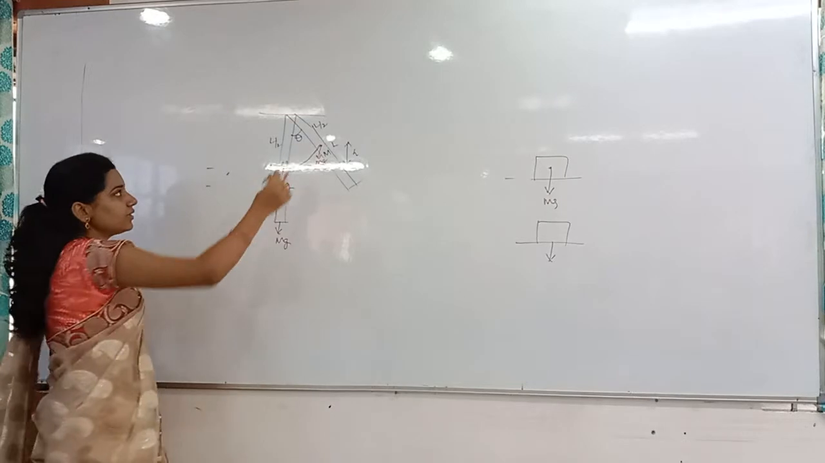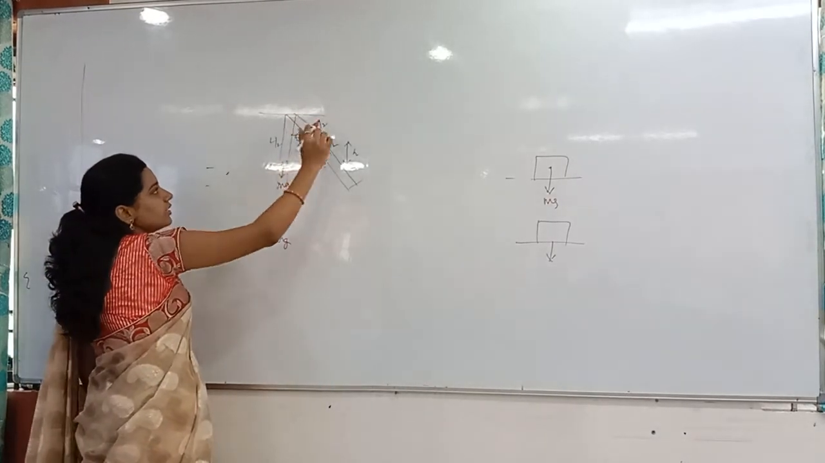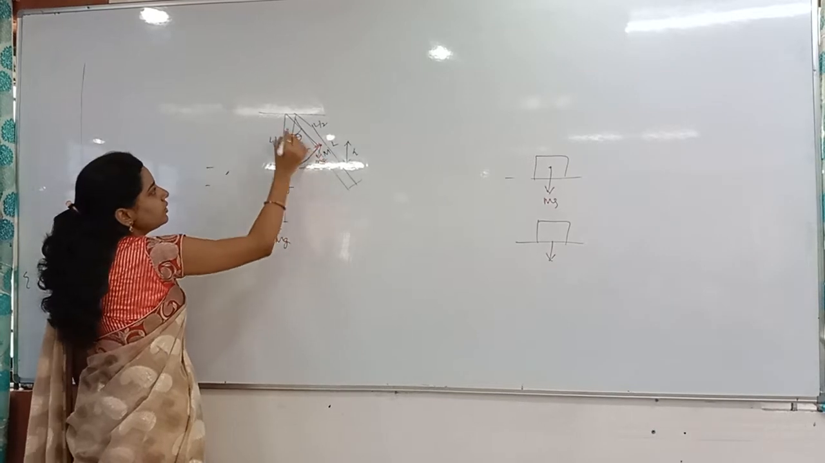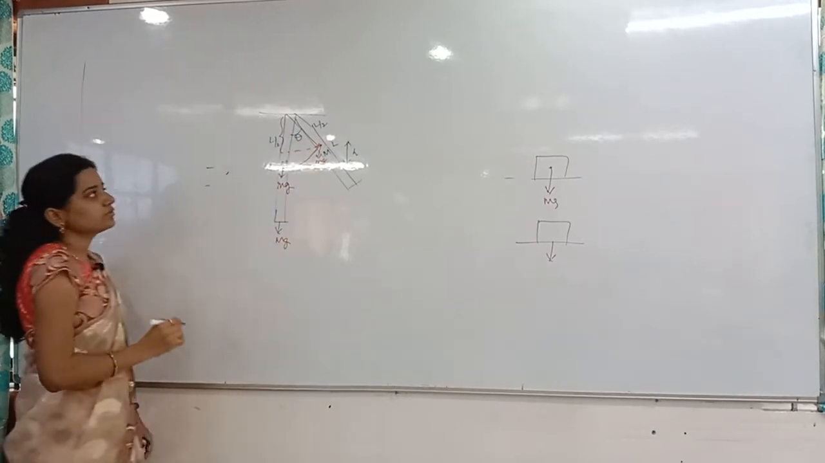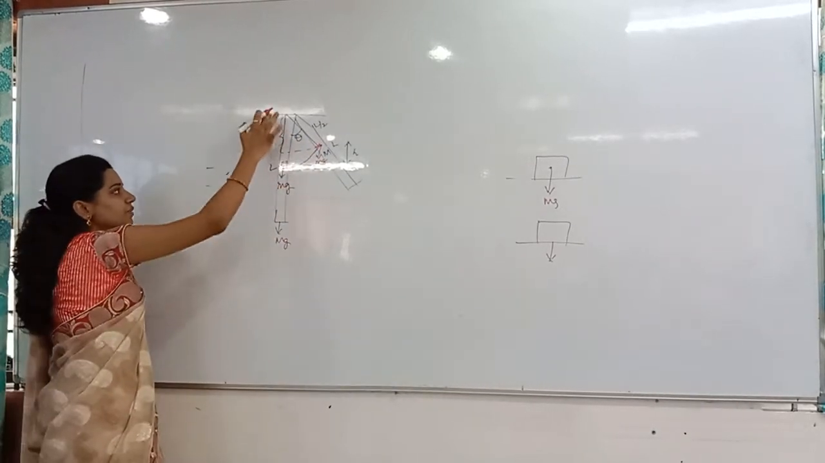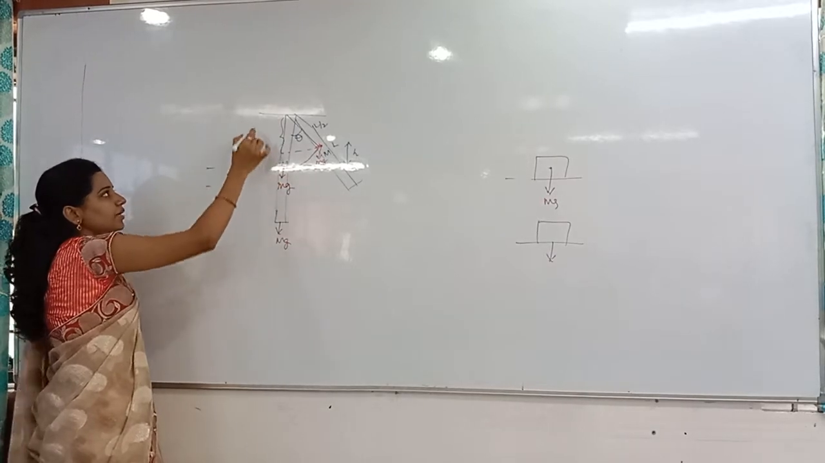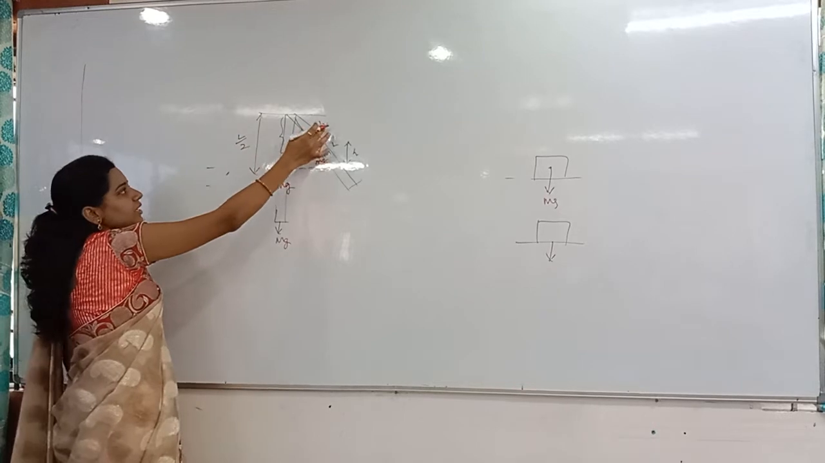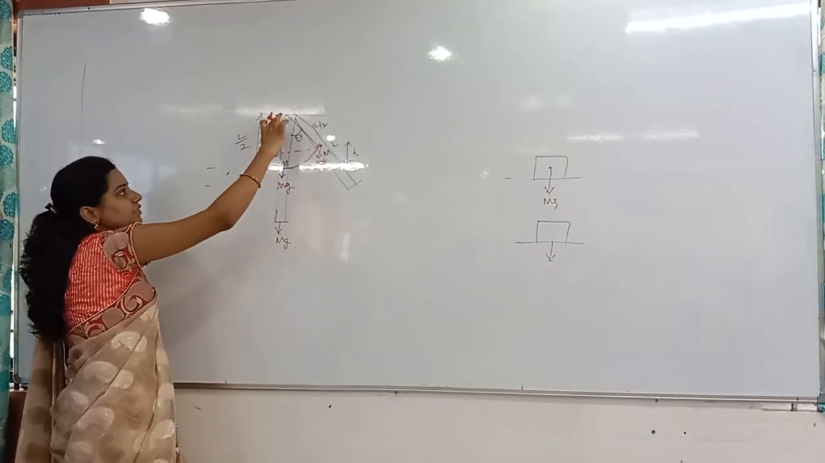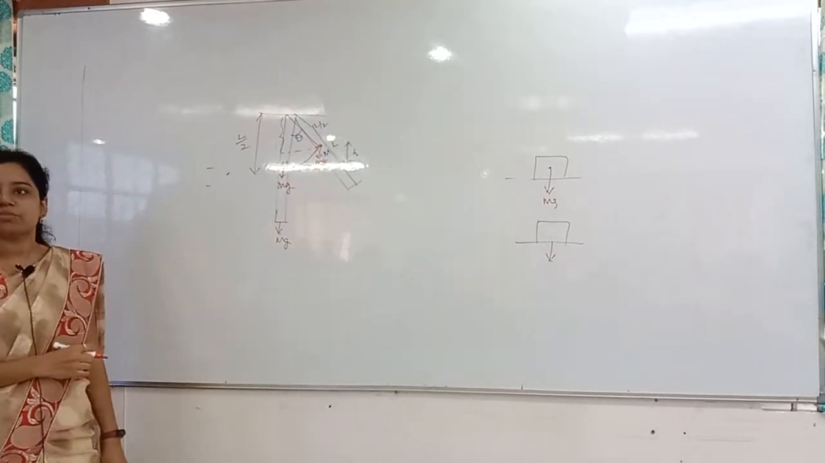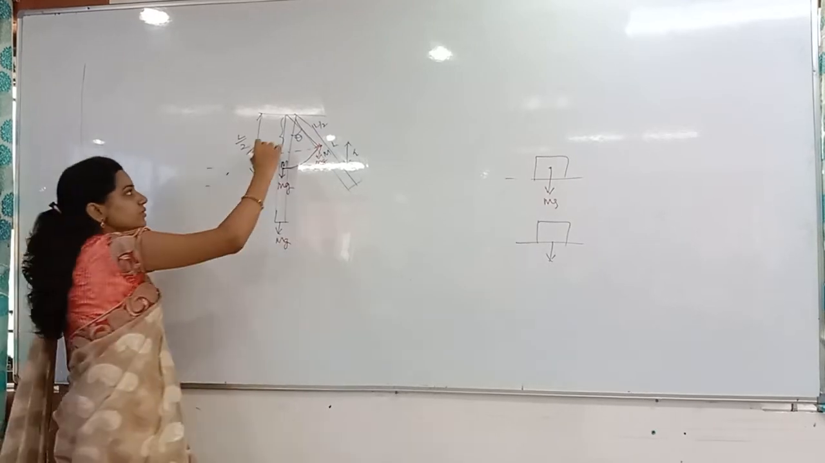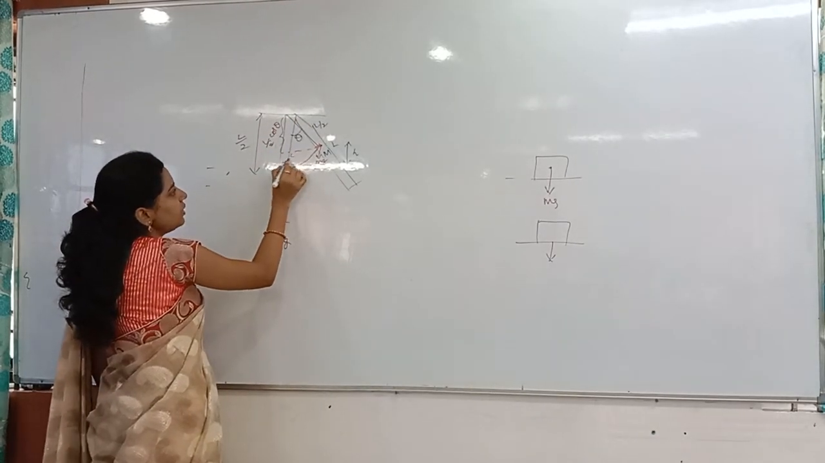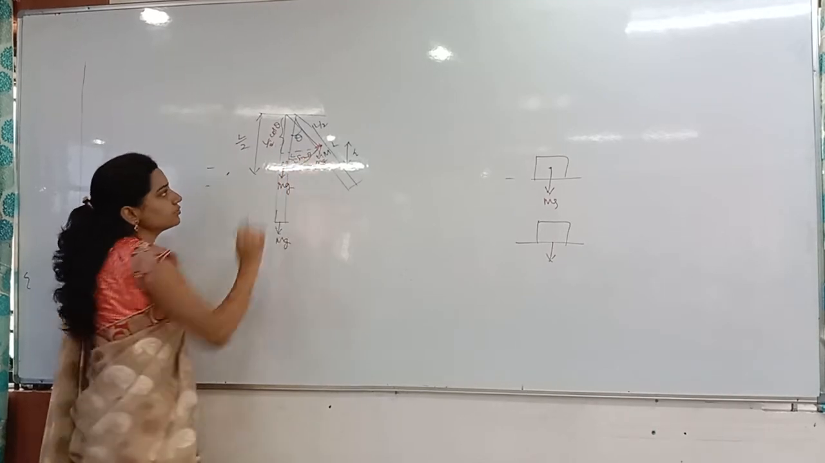Now, if I take this length as L by 2, from here to here as L by 2, then totally it is L by 2. This is theta, so this much distance will be L by 2 cos theta. See that? L by 2 cos theta. Then the opposite side will be L by 2 sin theta.